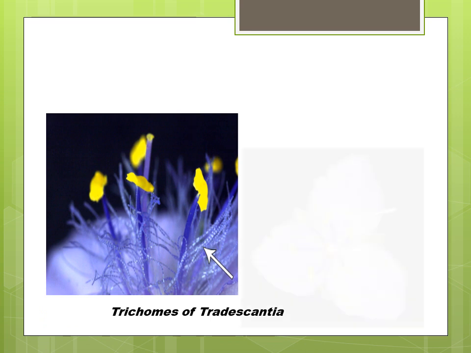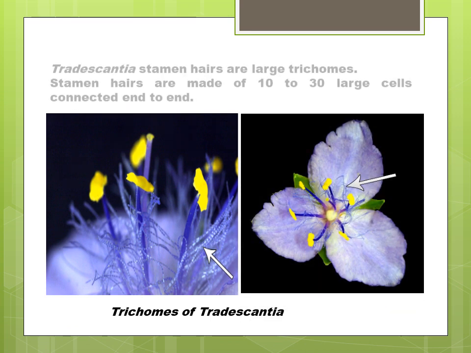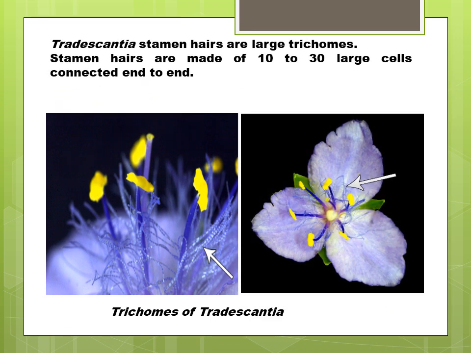The trichomes of Tradescantia are also very important because they are very attractive. There are a number of trichomes, about 10 to 30 large cells that are connected end to end, present in the stamen hairs. In Tradescantia, there is a streaming movement that can be easily observed in these trichomes.